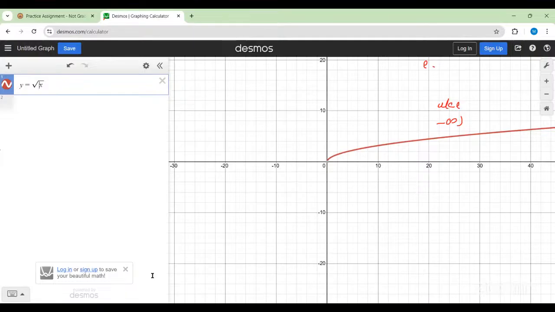So this is the graph of under the root of minus x. If you put a mirror over the y-axis, you will get that this graph is nothing but the mirror image of the above.